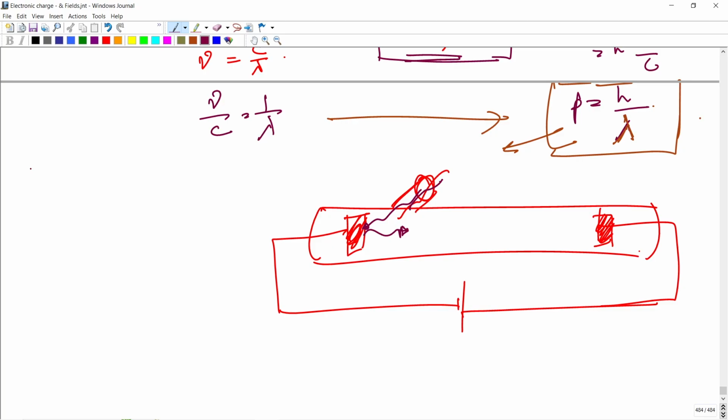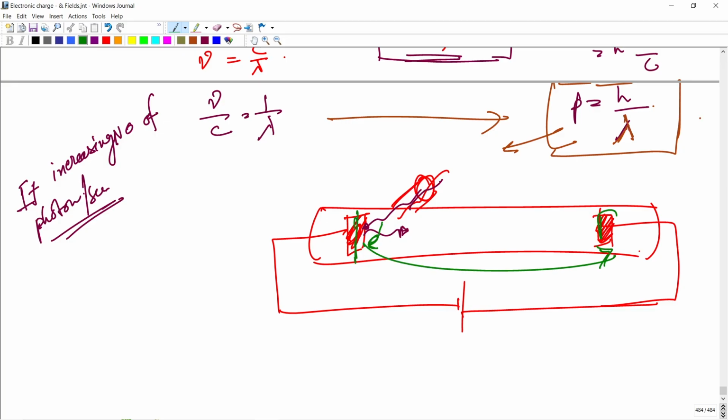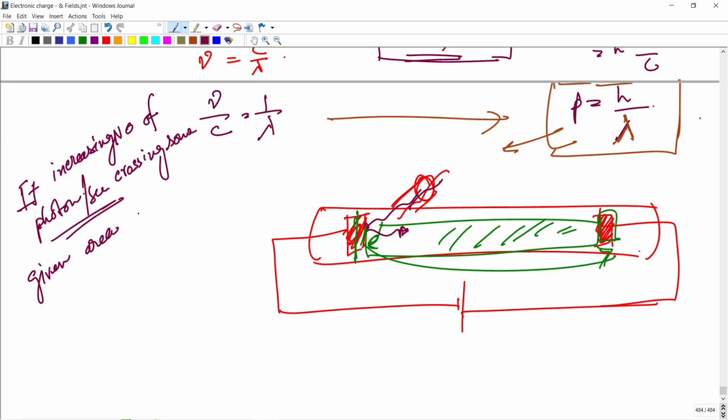If you increase the number of photons per second, the light energy crossing a given area also increases. Electrons jump from the emitter and reach the collector plate, crossing some given area, with each photon having the same energy.